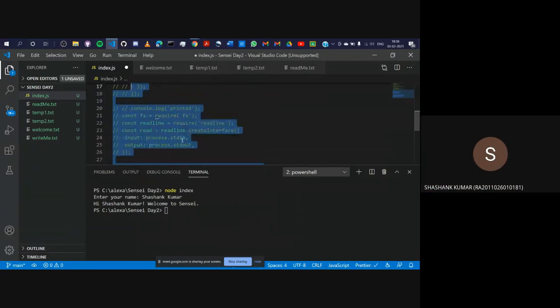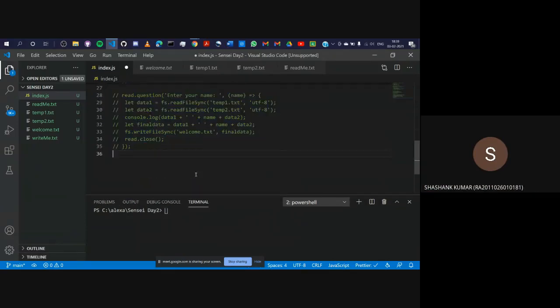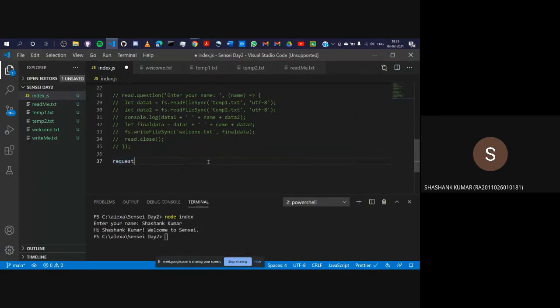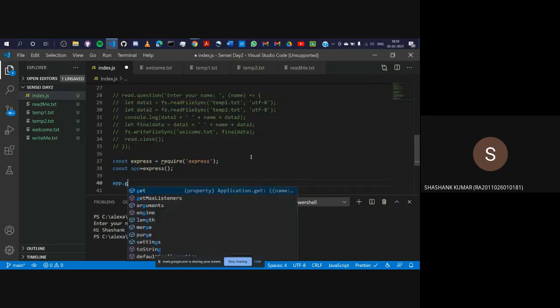Okay. And let me resize this. Okay. So let's require the Express module. Again, I'll store this in express, and we'll use const. Right, express is equal to this. And then we need to store it in app. So you are just using this. Okay. Let's create a GET request, app.get.